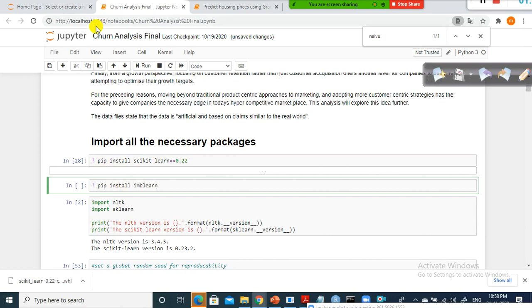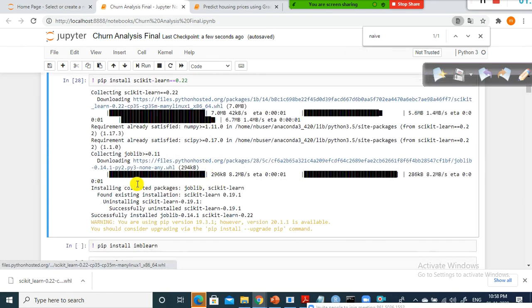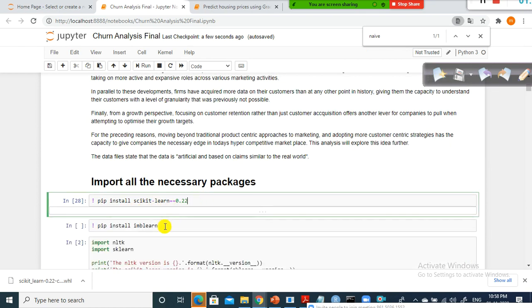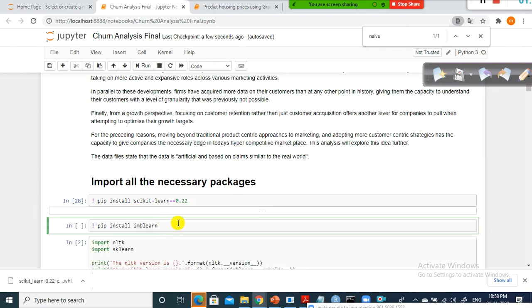You don't have to do anything else. It will take some time to install. If you expand this, you can see how it got installed. I already installed scikit-learn 0.22, the latest version. With this version only, imbalanced-learn is working. It took me a long time to understand this.